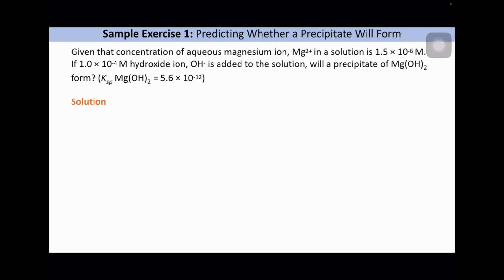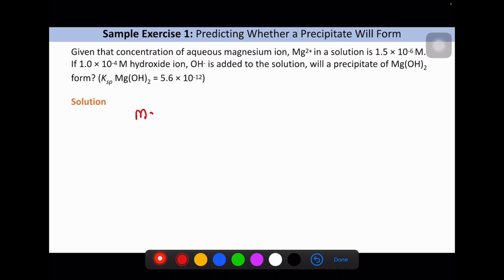Sample exercise 1. Given the concentration of aqueous magnesium ion Mg2+ in the solution is 1.5 times 10 to the power of negative 6 molar. If 1.0 times 10 to the power of negative 4 molar hydroxide ion OH- is added to the solution, will a precipitate Mg(OH)2 form? The value of KSP is given by the question. So class, we start. What we need to do first? The equation. So we write down Mg(OH)2 in solid